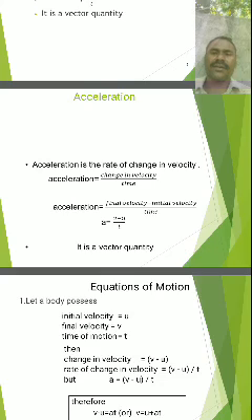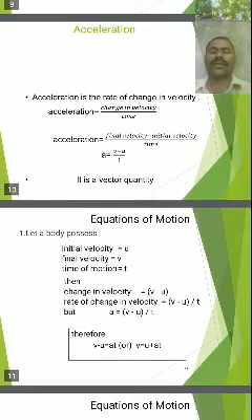So it is a vector quantity, because velocity is a vector quantity, and speed is a scalar quantity. So the rate of change in velocity divided by time is called acceleration. That's why acceleration is also a vector quantity.